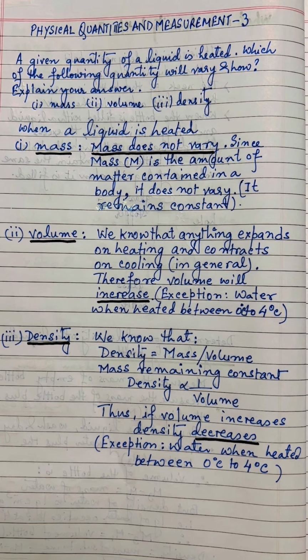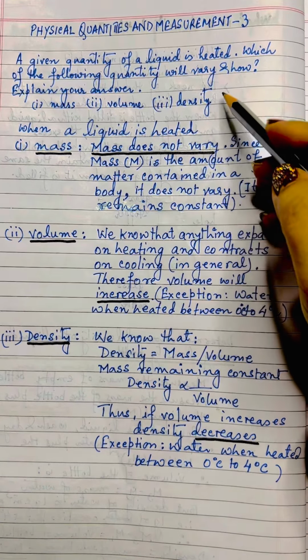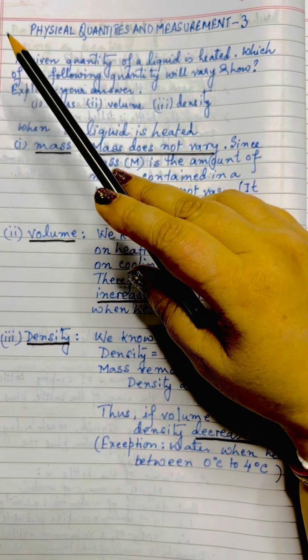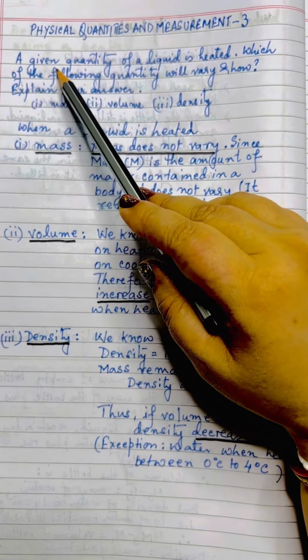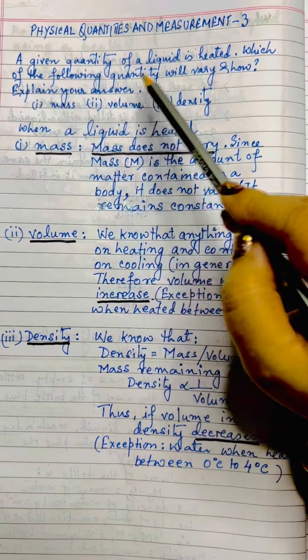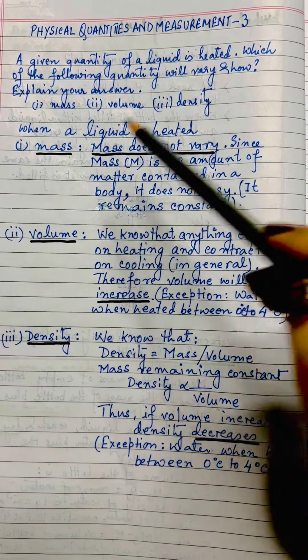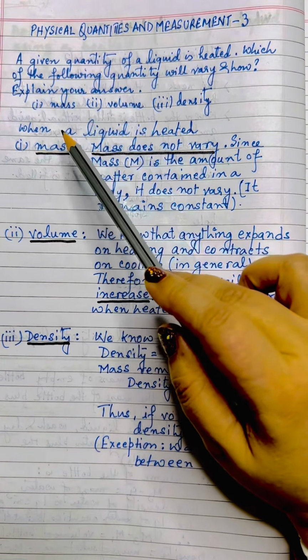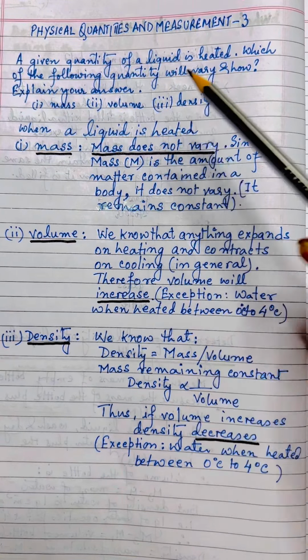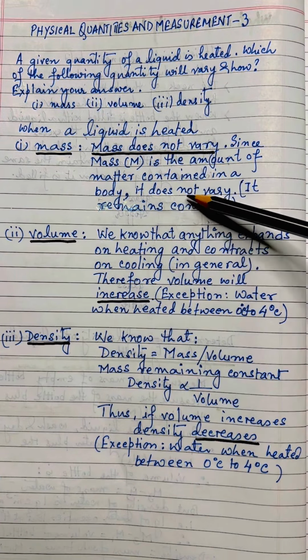In the previous presentation, I had given you a question. A given quantity of a liquid is heated. Which of the following quantities will vary and how? Explain your answer. That means these are the three physical quantities. So here is your answer.